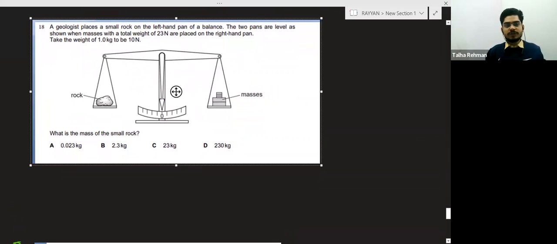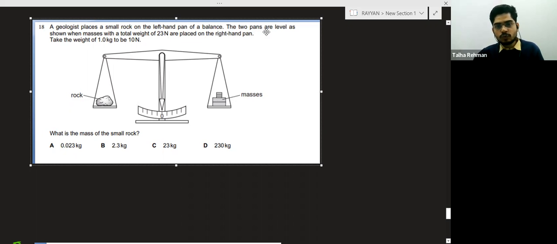So they are saying a geologist places a small rock on the left hand pan of a balance. The two pans are level as shown. This is the rock and this is the mass. So basically, this is a balance. What is the use of the balance? To compare the masses. If this pointer is at 0, it means the mass of the rock is equal to this mass.